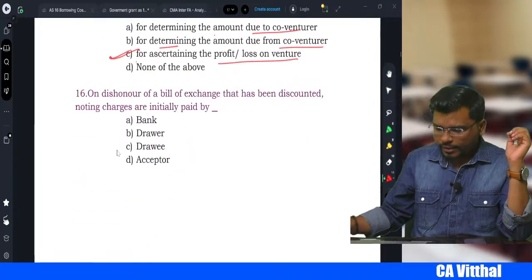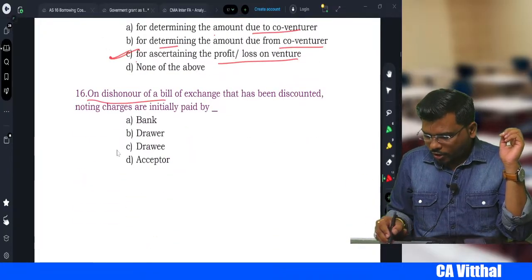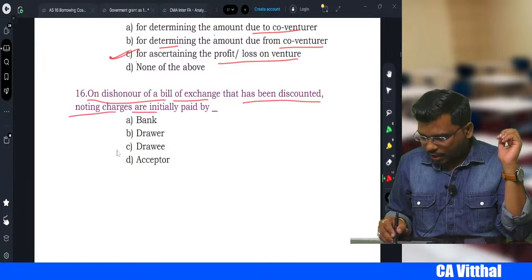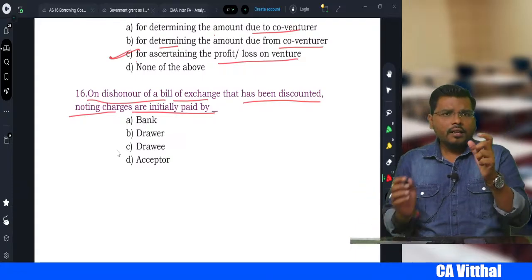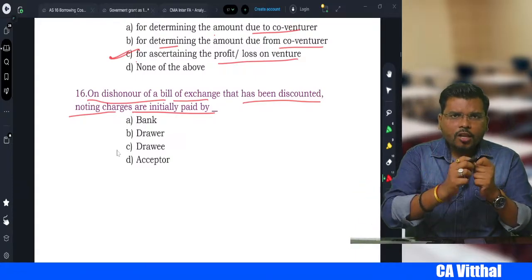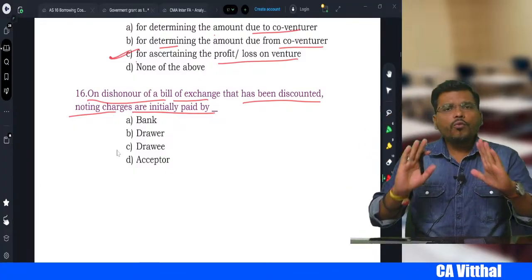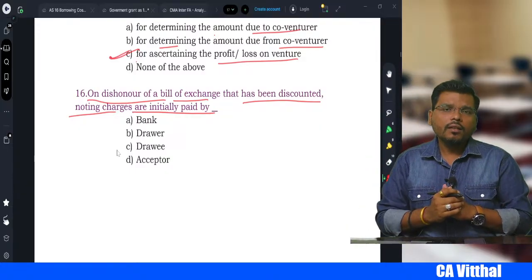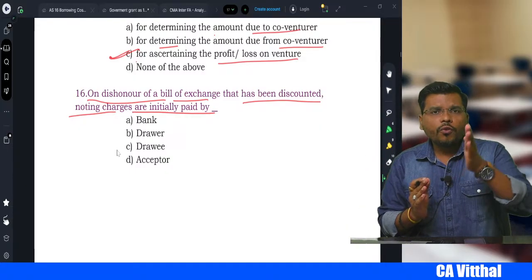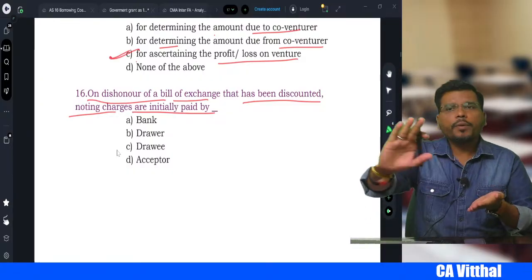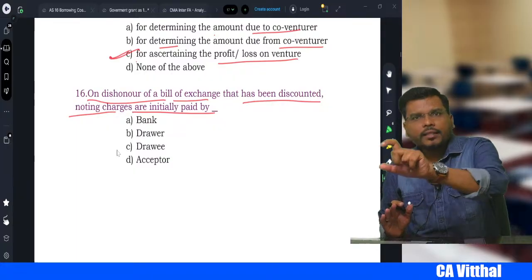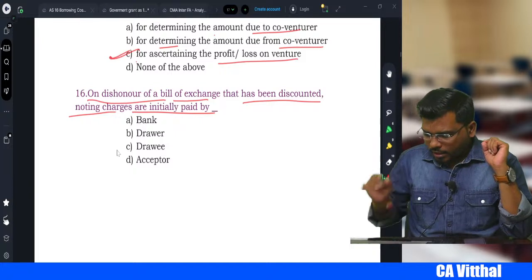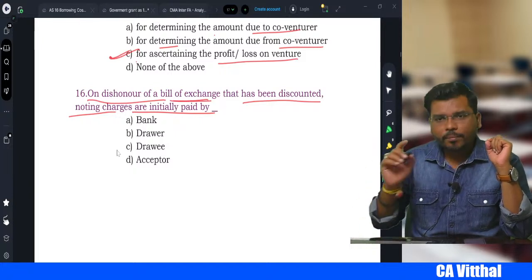Okay, next one. On dishonor of a bill of exchange that has been discounted, noting charges are initially paid by whom? Now there is a bill of exchange and we have discounted it with a bank. Now the bill is with the bank, and then who will pay the noting charges, sir? I told you, wherever the bill is, that person needs to pay the noting charges and that person will collect the money from the preceding person, right? So in this case, where is the bill, sir? The bill is with the bank, right?